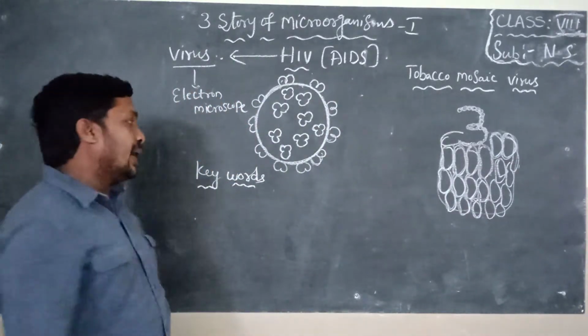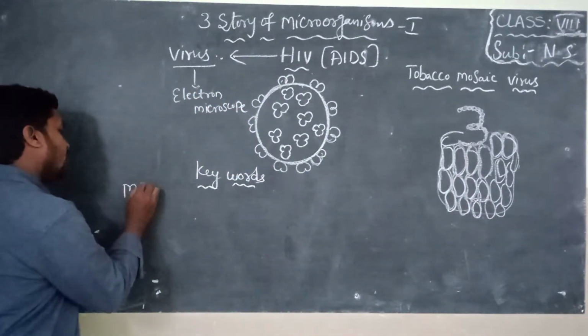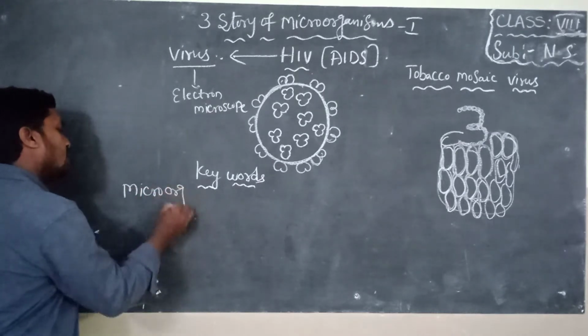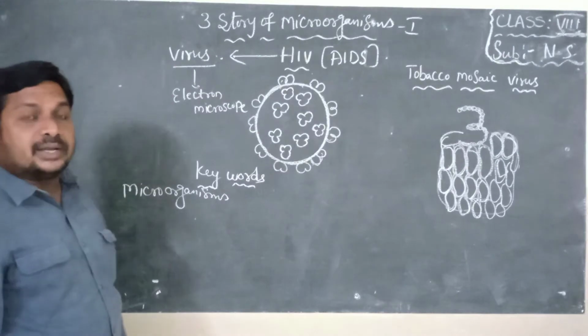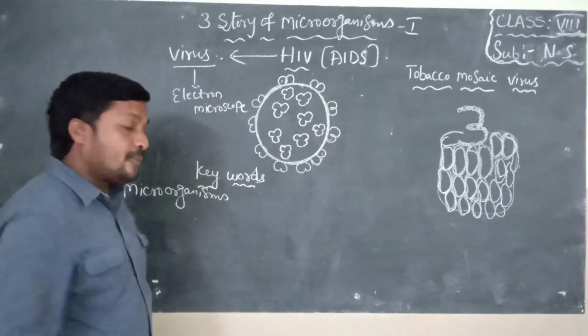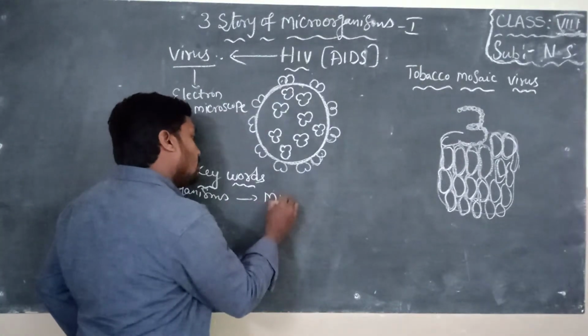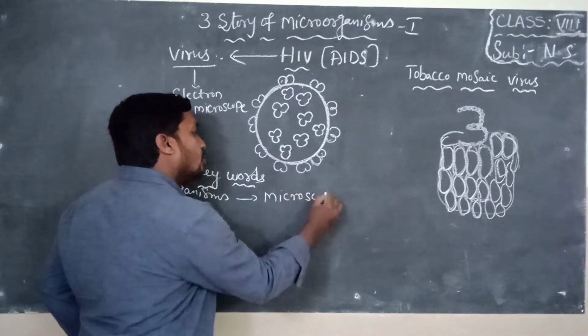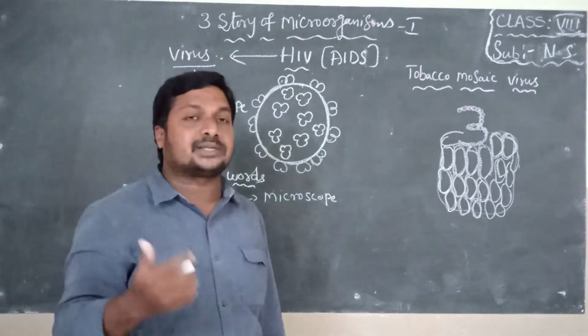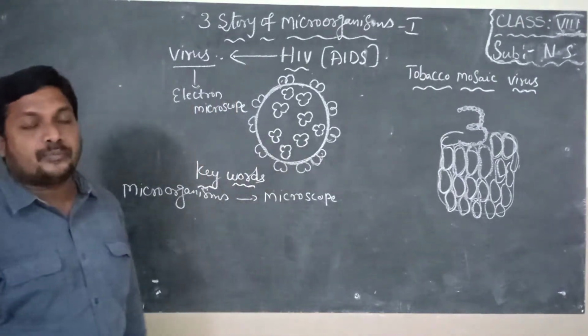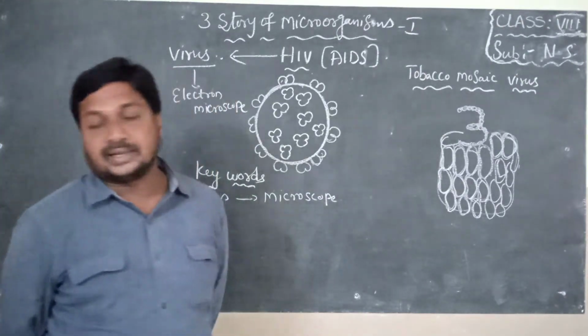Keywords: microorganisms. First keyword is microorganisms. The organisms which can be seen only with the help of a microscope are known as microorganisms. They are simple creatures. They have a simple body structure. They can be seen only with the help of a microscope, not with our eyes, children.